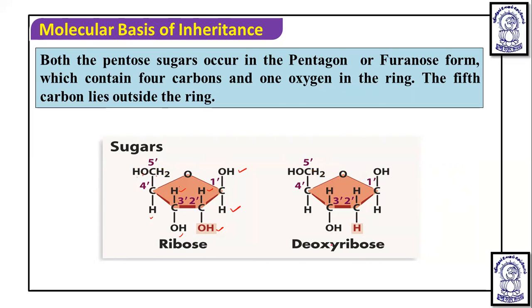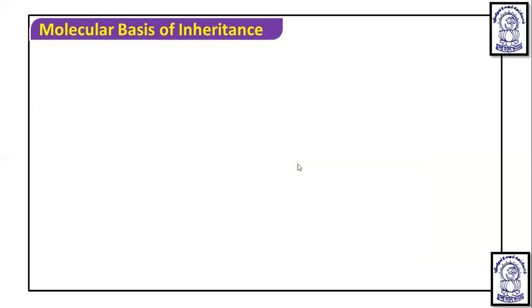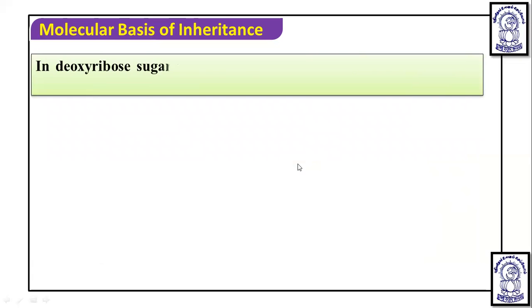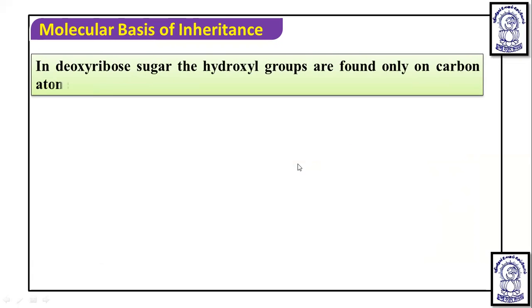So here also, when deoxyribose is there, the structure is similar to ribose. Just on the second carbon you will find one oxygen lacking compared to ribose. Because of this, it is known as deoxyribose. Here the fifth carbon lies outside the ring. Dear student, in this furanose ring structure, both ribose and deoxyribose sugars are found.